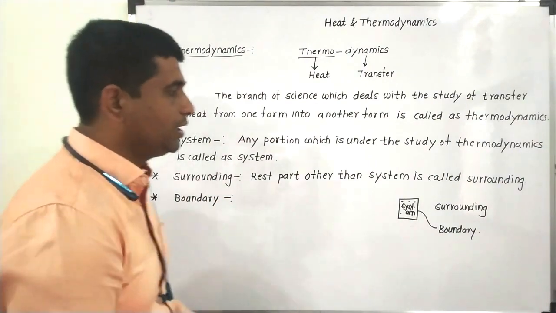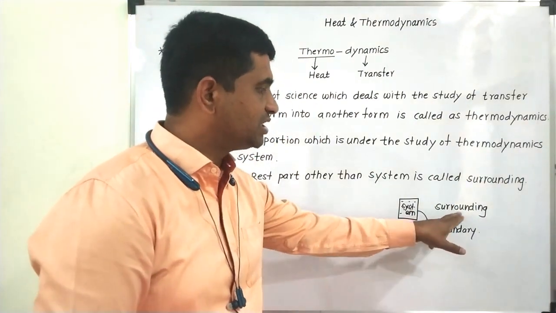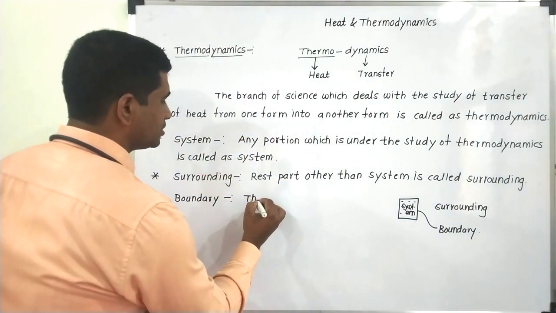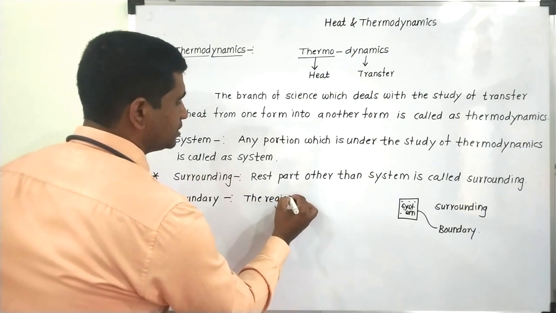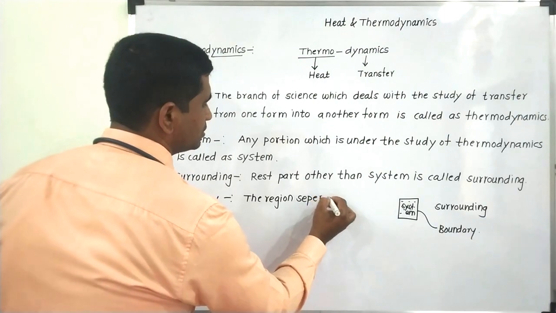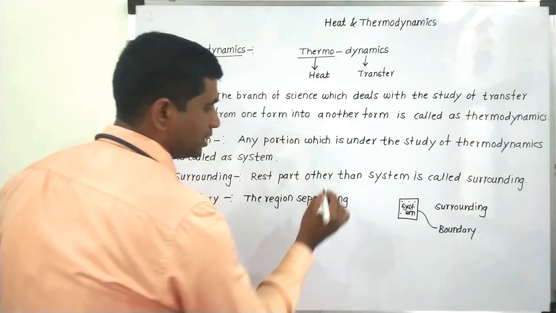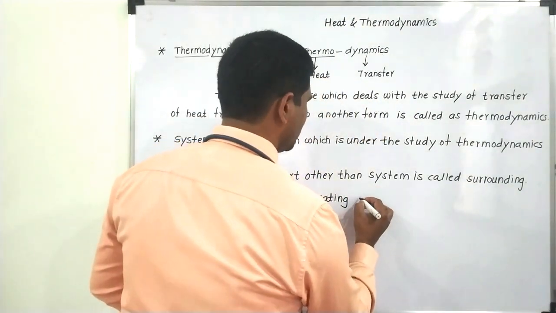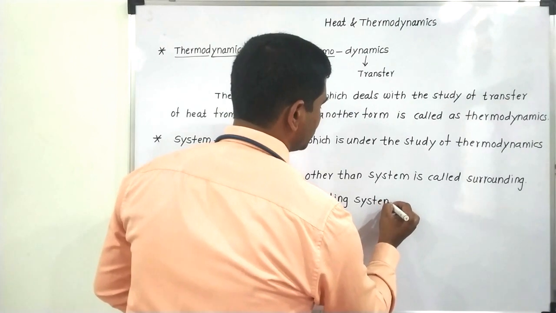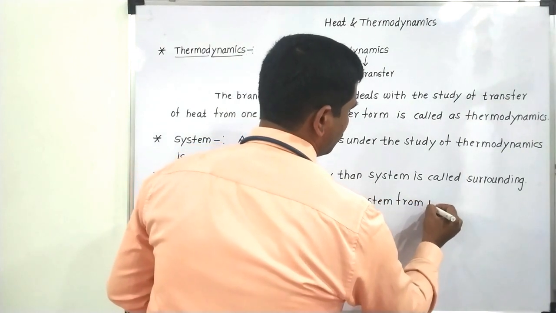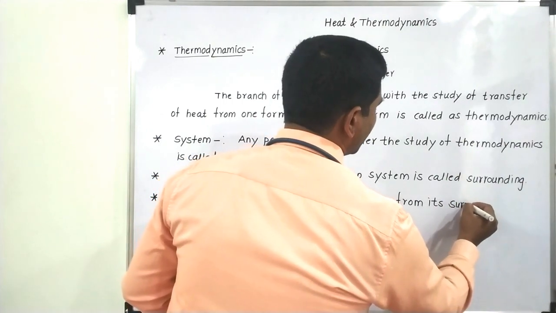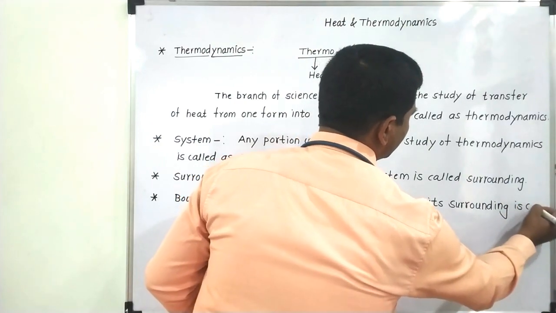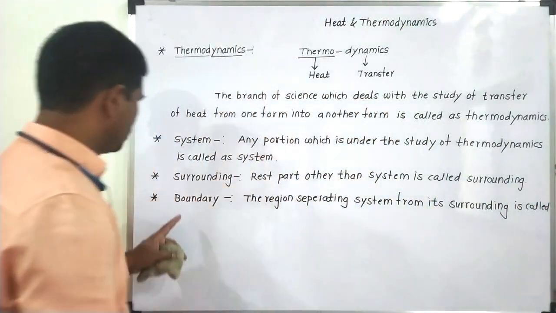So what is a thermodynamic boundary? It is a part, or a region, which separates a system from its surrounding. The region separating a system from its surrounding is called a boundary.